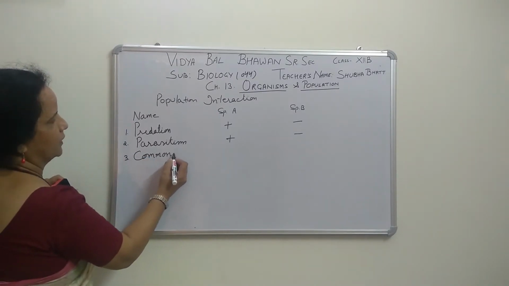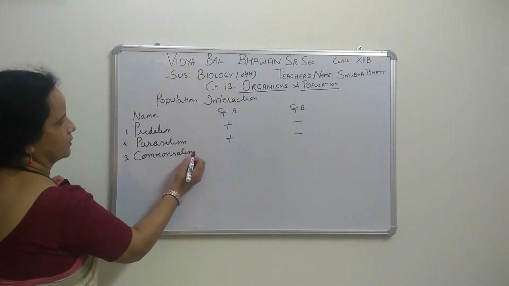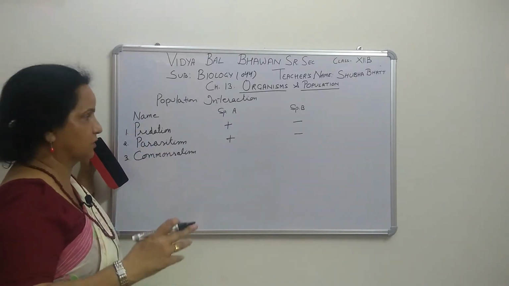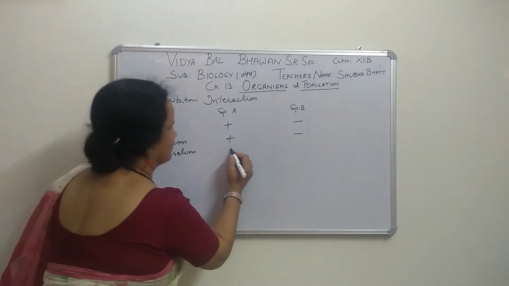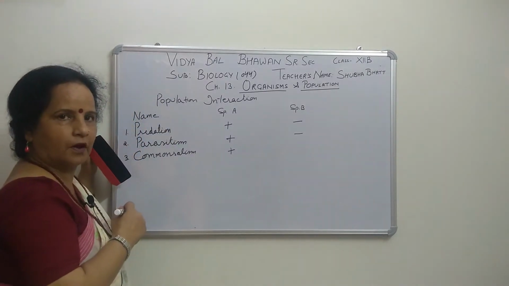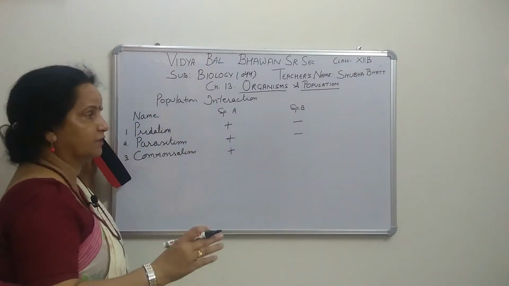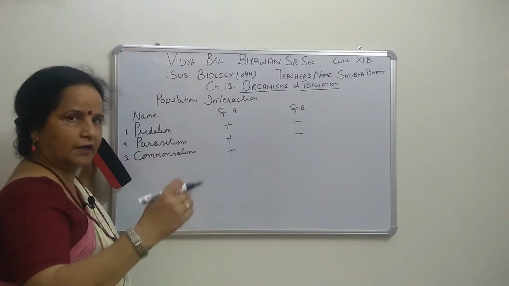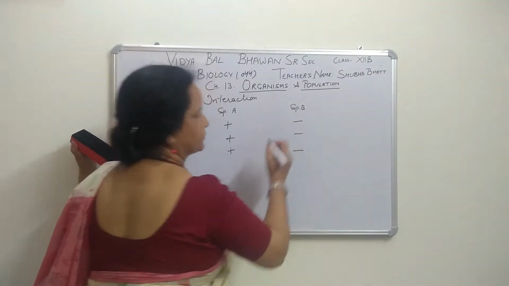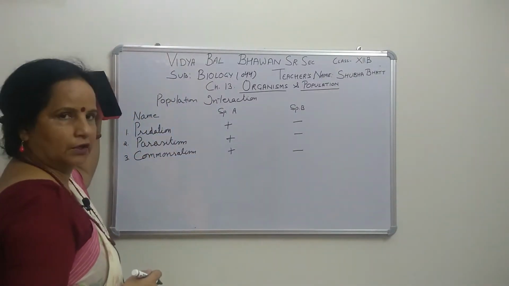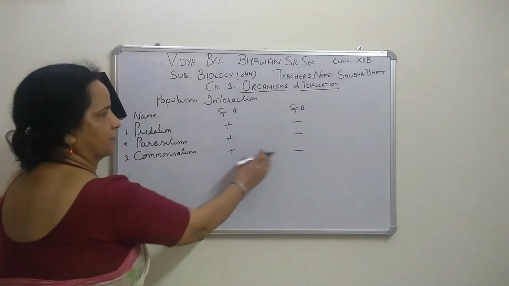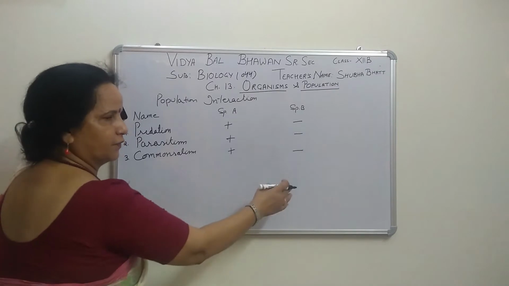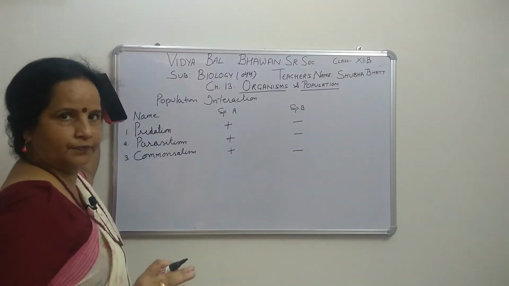The third one is commensalism. In commensalism, one species is benefited, but the other is neither harmed nor benefited. That means it is neutral. They survive together, but one is benefited from the other, while the other has no effect whether it is present or not.